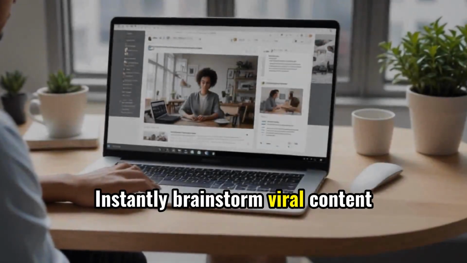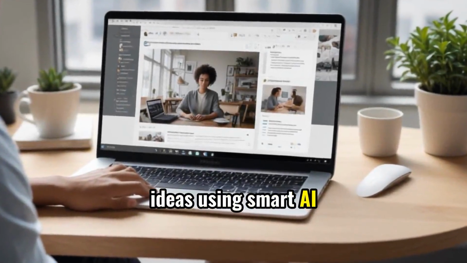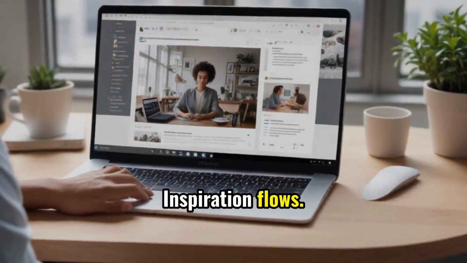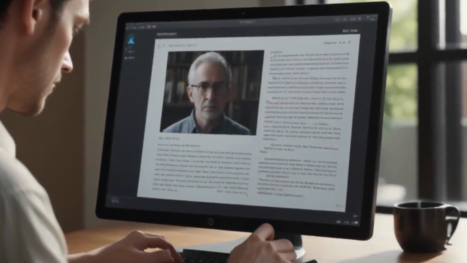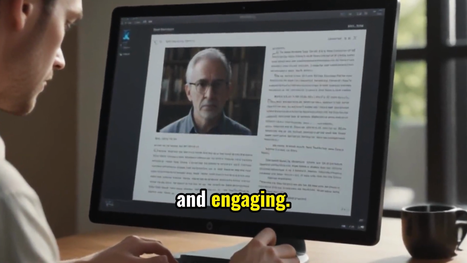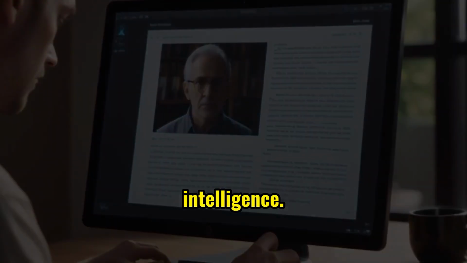Instantly brainstorm viral content ideas using smart AI prompts. Inspiration flows, no overthinking needed. Turn ideas into ready-to-record scripts, fast, clear, and engaging, all powered by artificial intelligence.